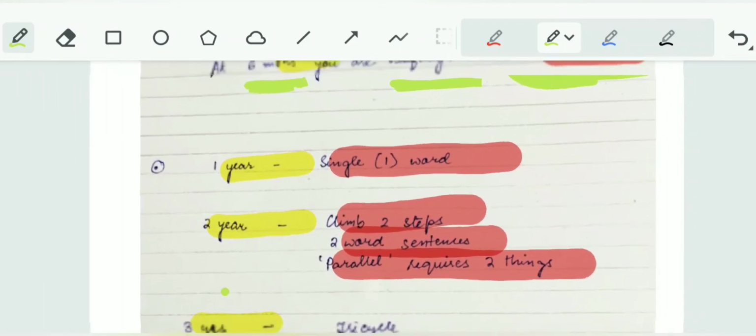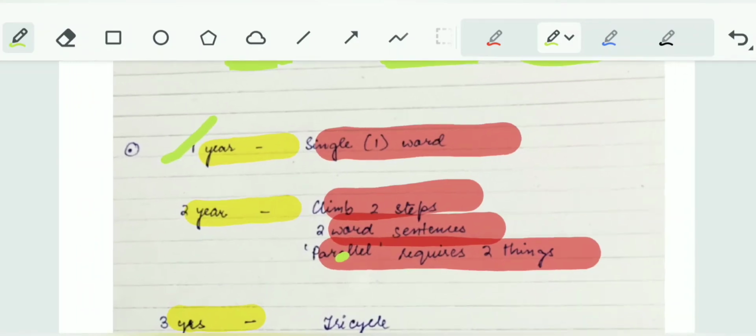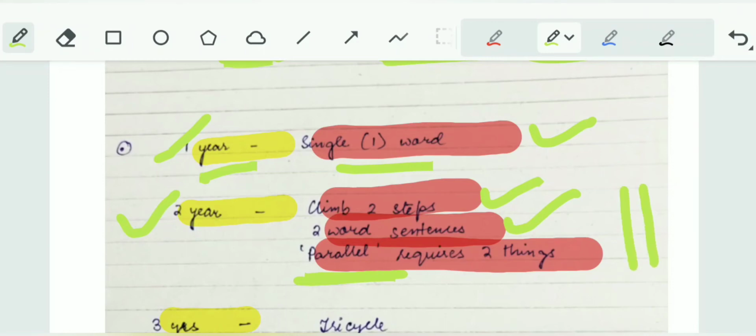Now these mnemonics we will come across again when we study the fine motor and language milestones, but let's see them once. At 1 year the child can speak a single word, one for one word. At 2 years climbs 2 steps, can say a 2 word sentence and can draw a parallel, which requires 2 lines.